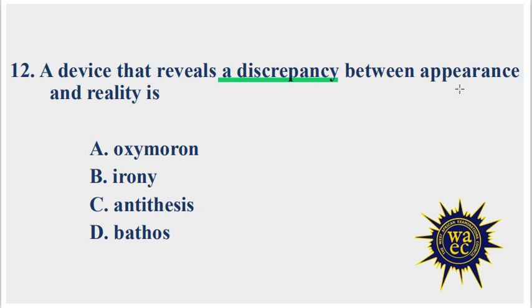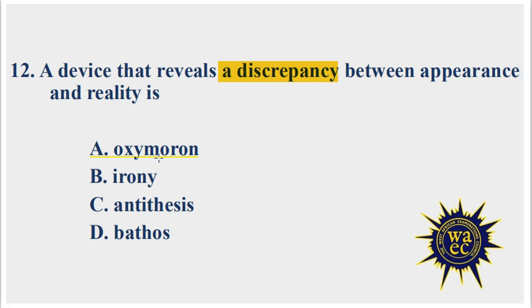A. Oxymoron, B. Irony, C. Antithesis, D. Bathos. A device that reveals a discrepancy. Discrepancy means differences, the fact that two things are different, are opposite to each other. That is discrepancy. So which device is used to show this oppositeness, this discrepancy? Is it oxymoron? Oxymoron is a figure of speech in which two opposite words are placed beside each other. Two opposite words. Words that are opposite in meaning are placed beside each other.